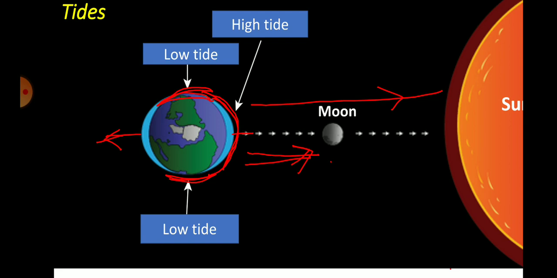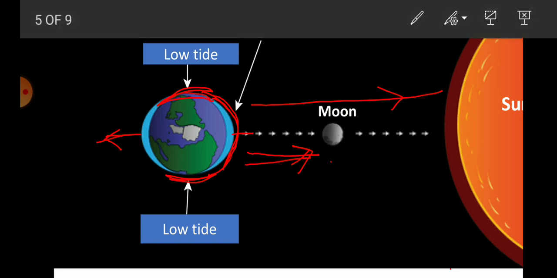So why two times? Because the earth rotates about its axis, as you know very well, and the moon also revolves. When the position of the moon changes, suppose the moon shifts from here to here, then the water body which is in this position will be pulled by the gravitational force of the moon. So here the water level will increase, so here the high tide will occur. So at the same place, one time high tide, one time low tide, again high tide and low tide occur.